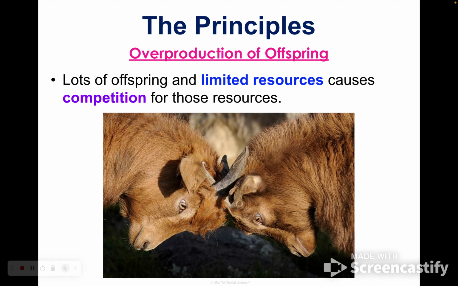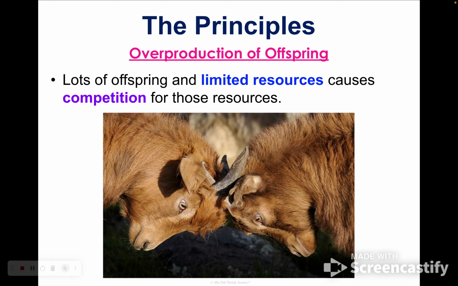Also know that every ecosystem has limited resources. There's just not enough things to go around. That causes competition. So you could think about those Galapagos finches that went through the drought, and they had a limited supply of those small seeds, and so they were competing for those. Only some of the birds got those small seeds. The ones that were also able to eat the large seeds were better adapted for that environment because they were able to take advantage of a food source that the other ones couldn't.